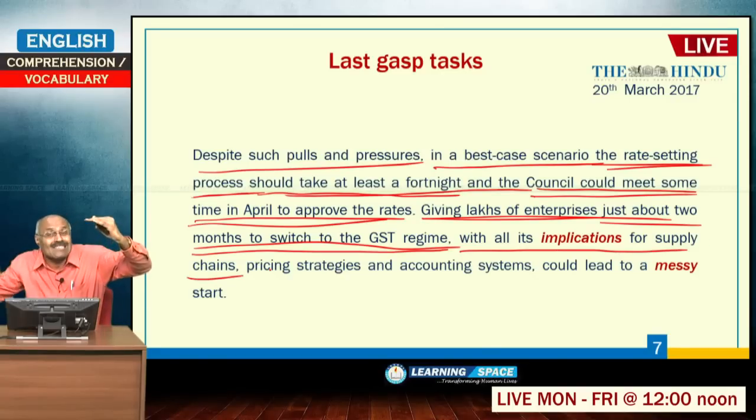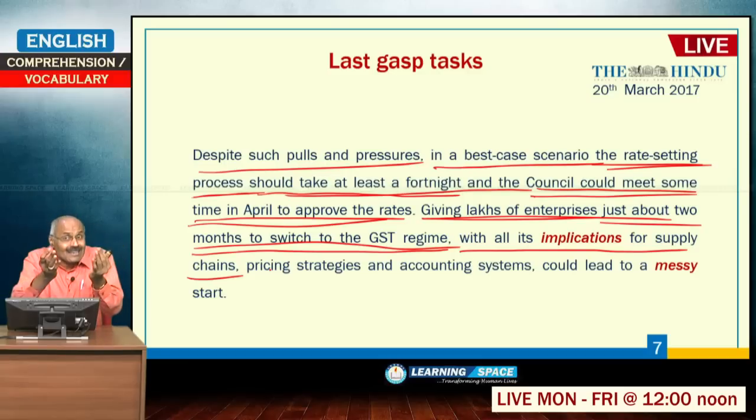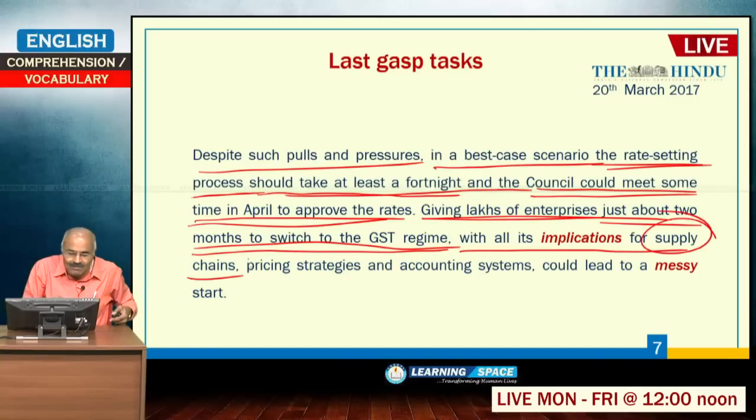Supply chains means, in fact, one final product will have several supply chains in the back end. If you are interested in some product like tomato sauce, then the back end chain involves the production of tomatoes, market for tomatoes, then grading of tomatoes, then subsequently those tomatoes will go to the food processing industry. So, like that it has so many back end linkages. So, that is basically supply chains. There will be a lot of implications on the back end supply chains.